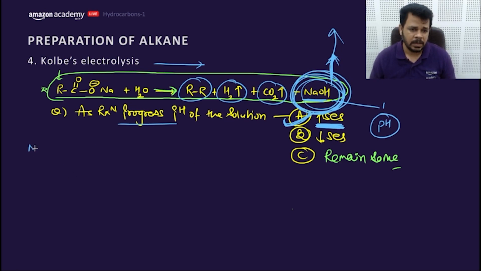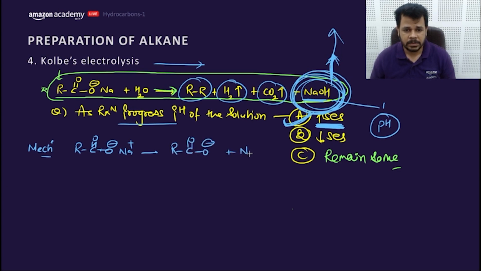Now let's talk about the mechanism of it. What actually happens when electrolysis occurs? The salt gets dissociated into its ions, RCOO minus and Na plus. Similarly, water gets dissociated into its ions, OH minus plus H plus.